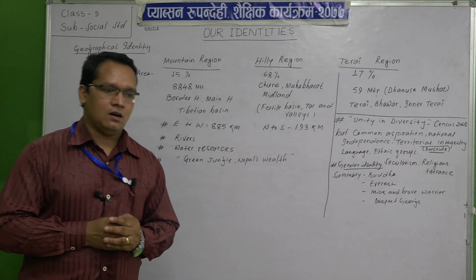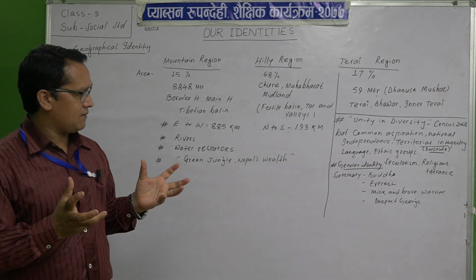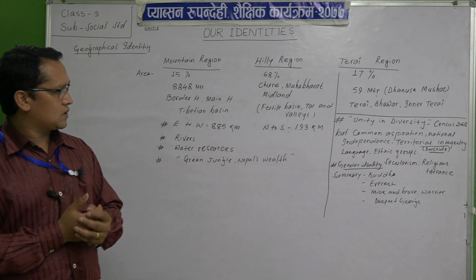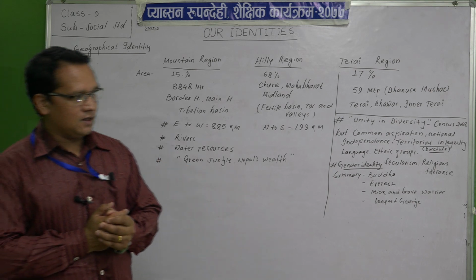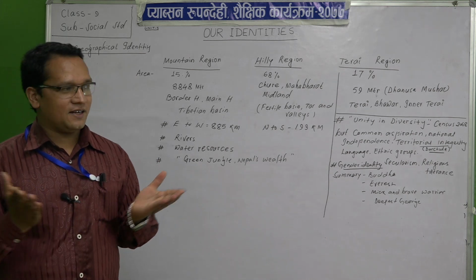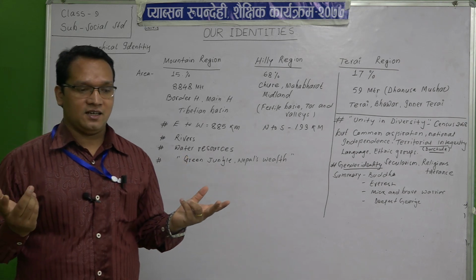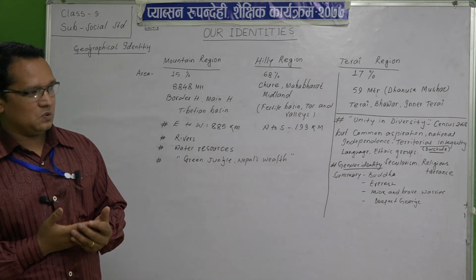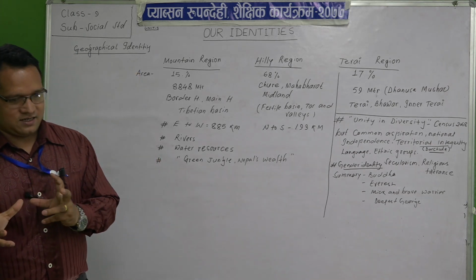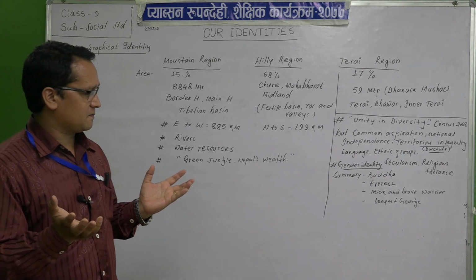If we have that much difference, different languages, different ethnic groups, and different religions, it means we are different in different ways. If someone is Hindu, Muslim, Christian, in that way we are very different.